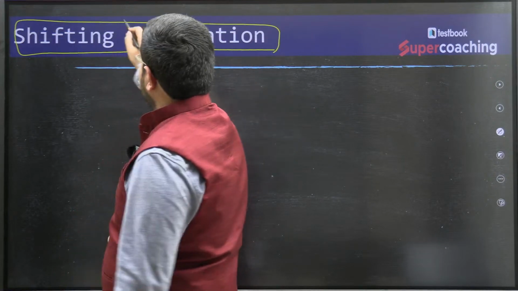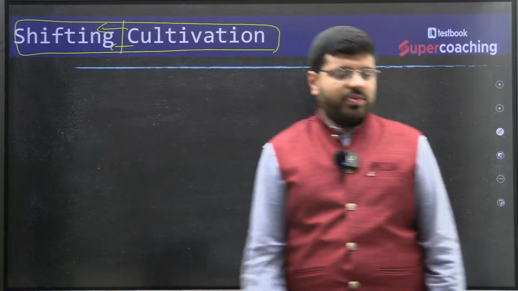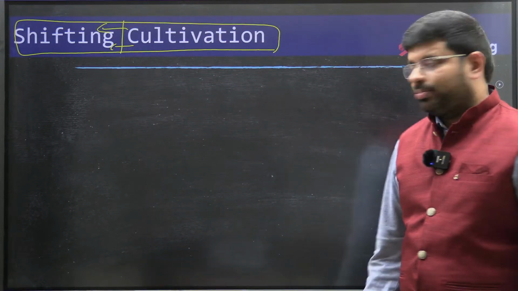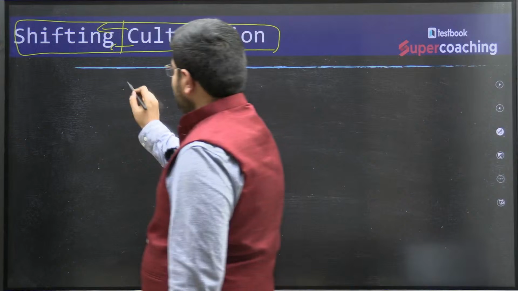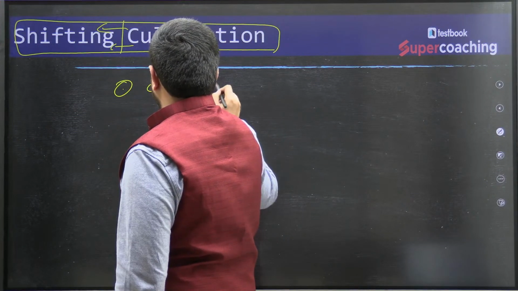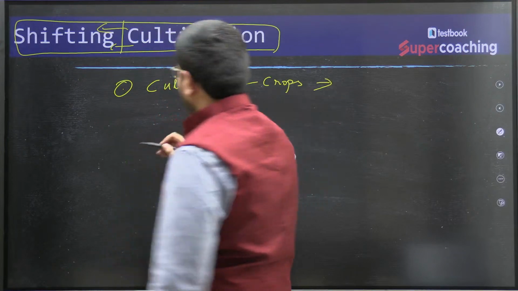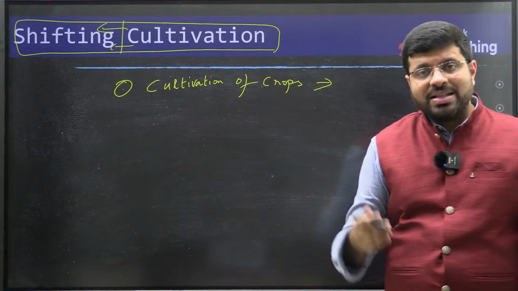Now, as the name itself is talking about shifting cultivation, what do you mean by that? Cultivation of crops where the land is frequently shifted.